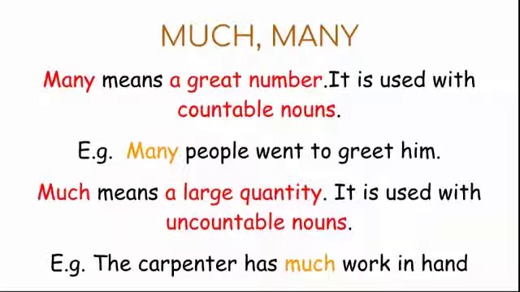Next, we can have much and many. Many means a great number. It is used with countable nouns. For example, many people went to greet him. Here, the determiner many precedes the noun people, which can be counted.